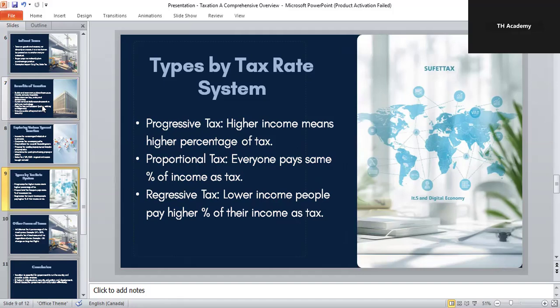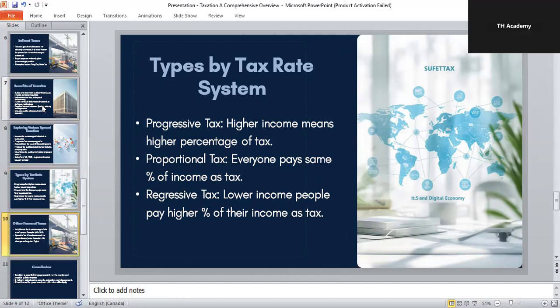Second one is proportional tax rate system. Everyone pays the same percentage of their income no matter how much they earn. It's simple, but it doesn't reduce inequality as much. Third one is regressive tax. In this system, people with lower incomes end up paying a higher percentage of their income as tax. For an example, if sales tax is the same for everyone, it affects poor people more because it takes up a large share of their income. So basically, there are three types of tax rate system.